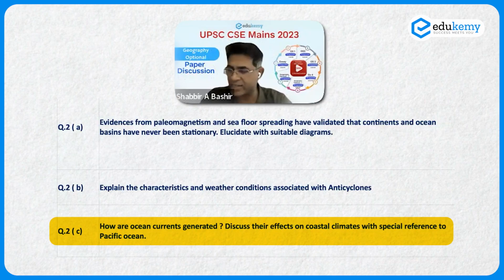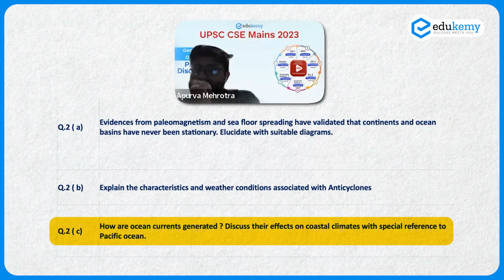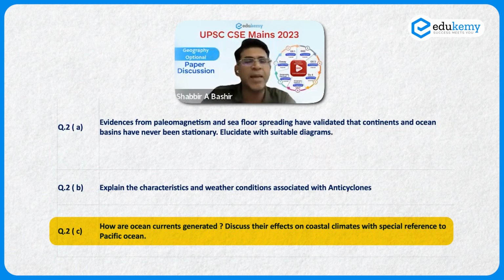How are ocean currents generated? Discuss their effect on coastal climates with special reference to Pacific Ocean. If the students have been thorough with the class notes, they could have discussed this question in reference to the Ekman spiral. Yes, sir. It was a good question to differentiate yourself from the GS type of answers.